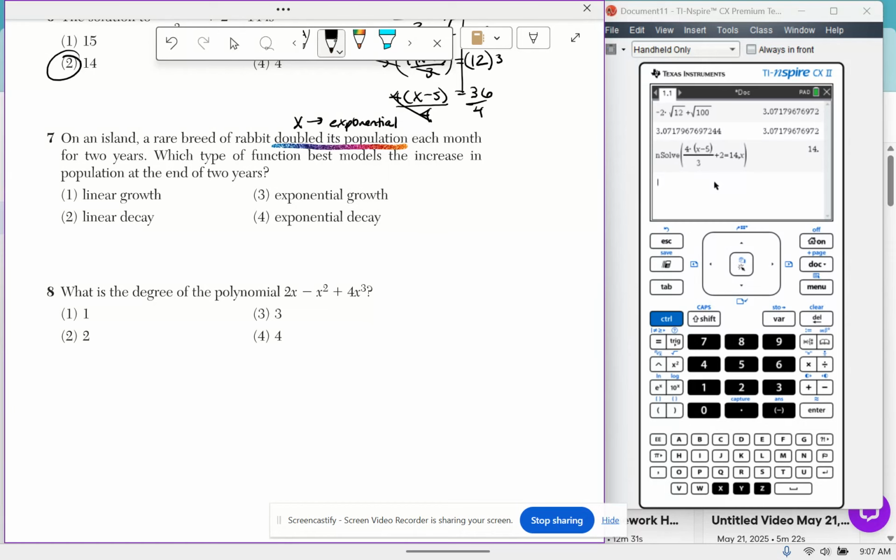Okay, so we know it's exponential because the population is getting doubled, or times 2, every year. And the type of function that best models the increase in the population is going to be growth because the population is going up. Remember, going up, growth. They both start with the G. The population is going up every year, so this is growth. We now have exponential growth. Answer choice 3.